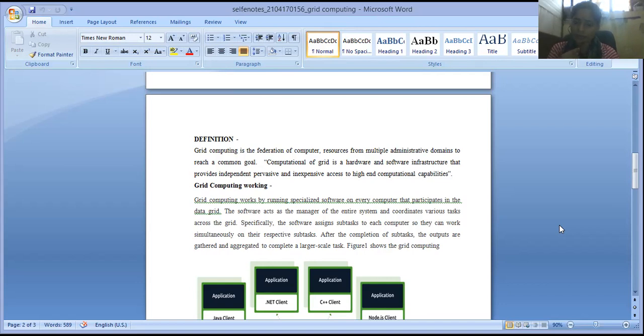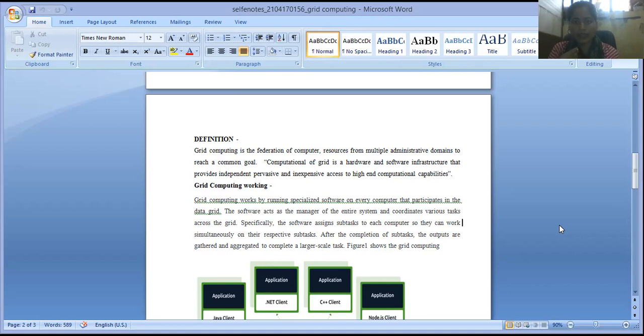And the computational part of grid. We are using a very common word, computational, so I am teaching you what a computational task is. The computational grid is basically a combination of hardware and software infrastructure that provides dependable, inexpensive access to high-end computational capabilities. Okay.